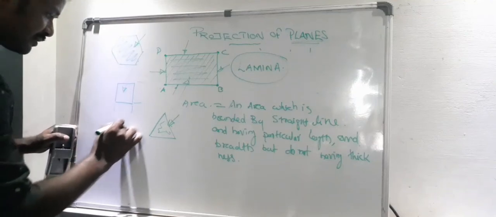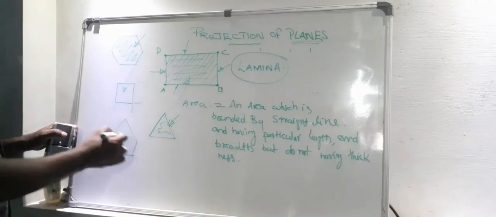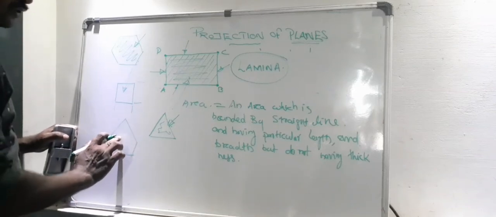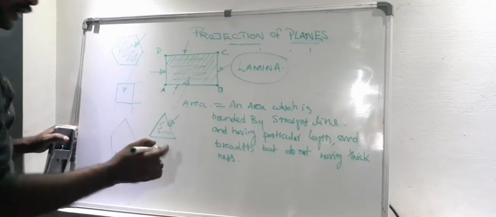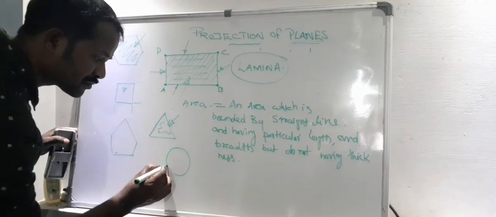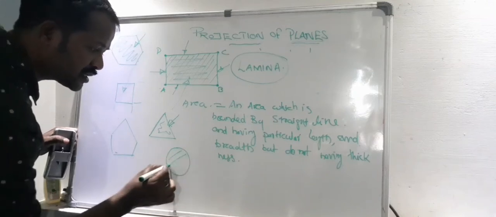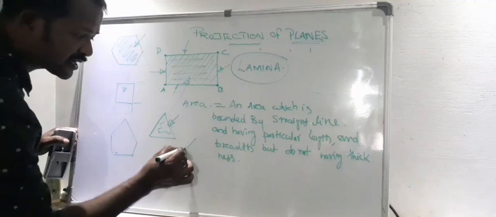Another one, we know that this is a pentagon. So this is also a lamina or plane. And suppose this is another area bounded by not a straight line, it is a curved line.